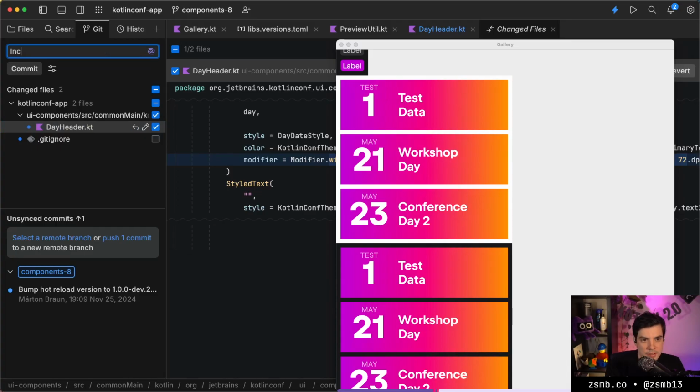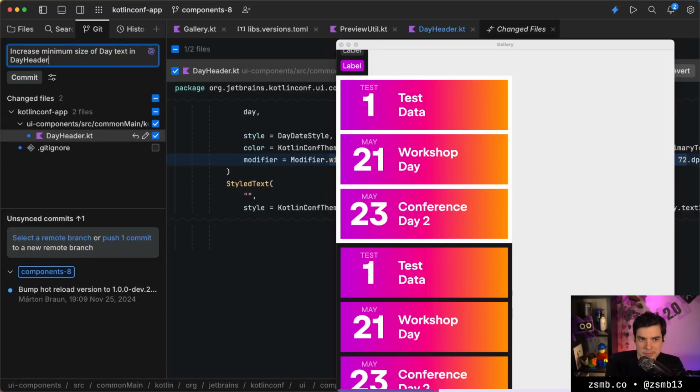So we're just gonna increase minimum size of day text in day header or something like that.